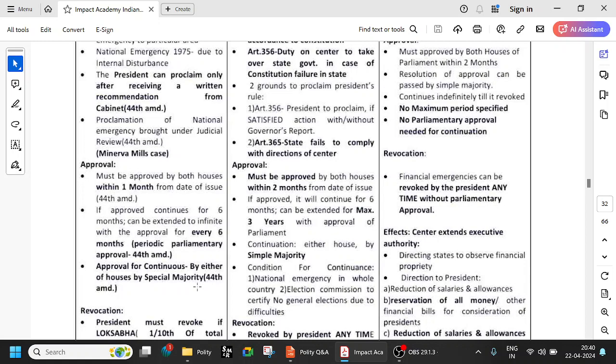More than 50%. So if it is 545, it has to be more than half of that. More than 50%, and two-third of the attendance of the house. Because there can be many members of the house who are not attending that particular session, who are absent or away due to some other work. So out of those present and voting, it is two-third, and 50% of the total. What is the total number of the house?